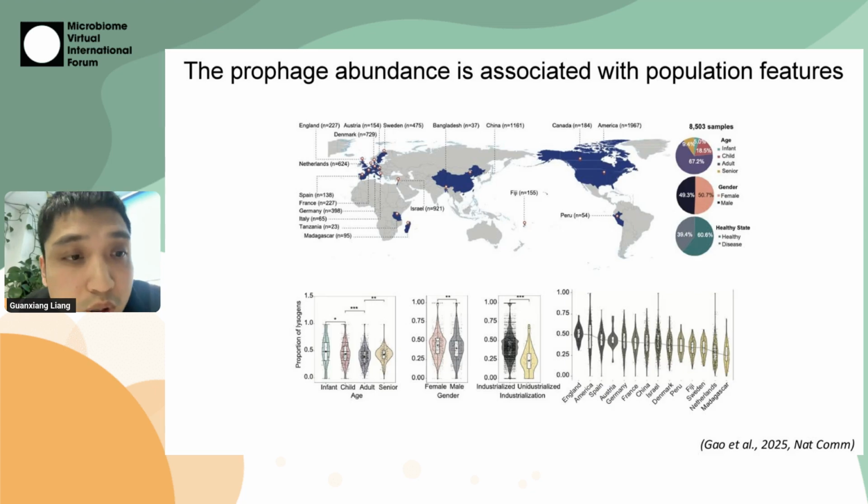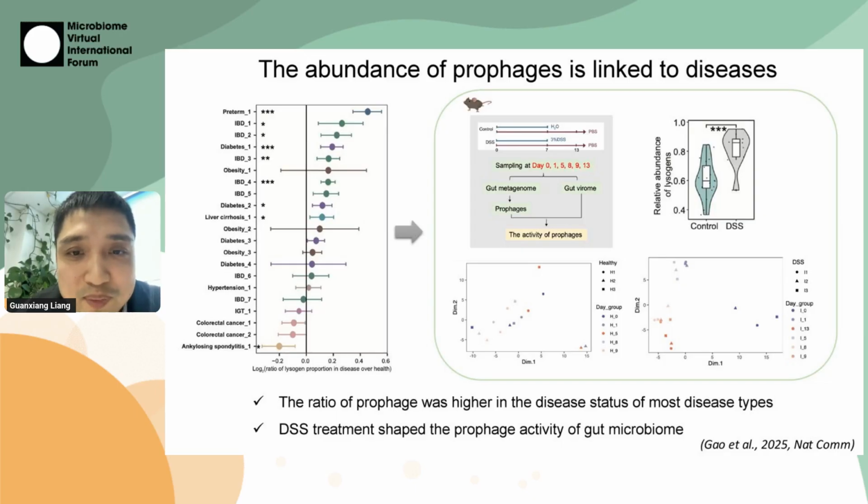Above, we analyzed prophages in a database. Next, we did the analysis at the population level, and we collected 8,000 metagenomes. We linked the prophage abundance to population features. The y-axis is prophage abundance. The prophage abundance relates to age, gender, industrialization level, and different countries. Interestingly, we identified the abundance of prophages in different diseases. We found the ratio of prophages was higher in the disease status of most disease types.